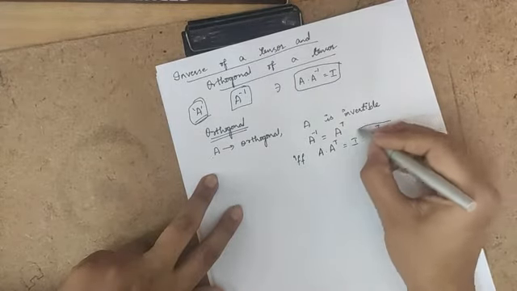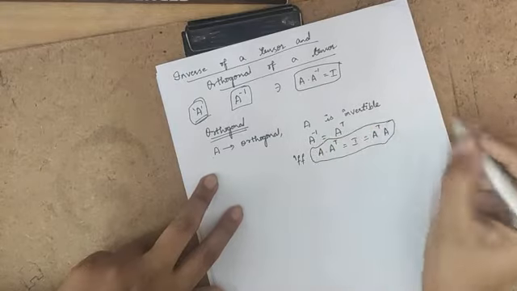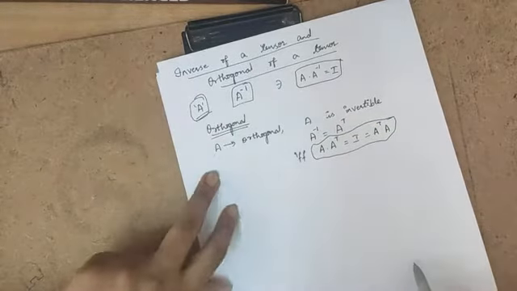If this condition holds good, then you will say A is orthogonal.